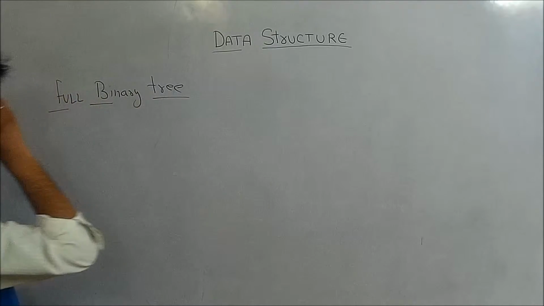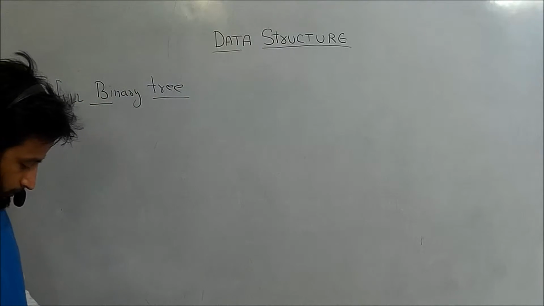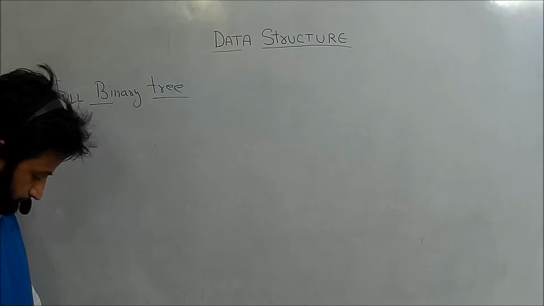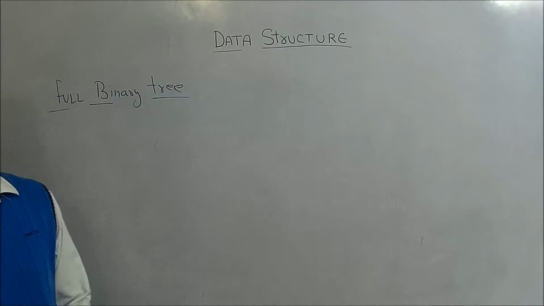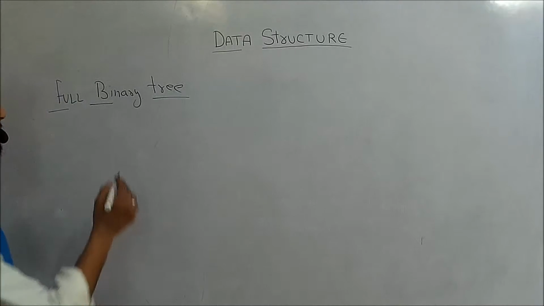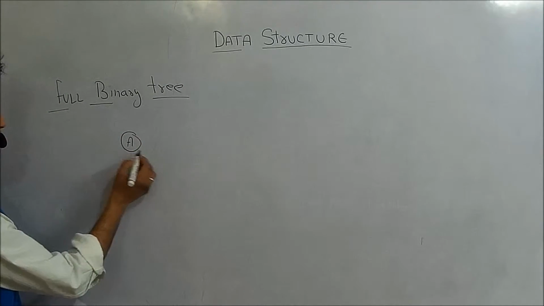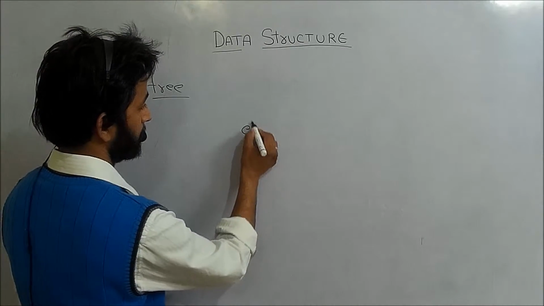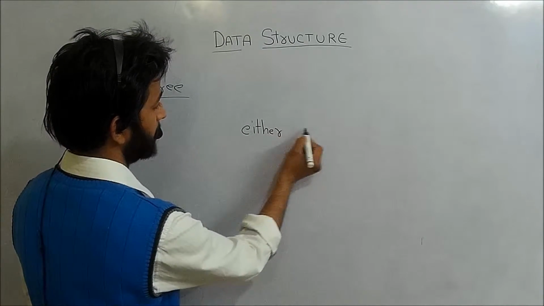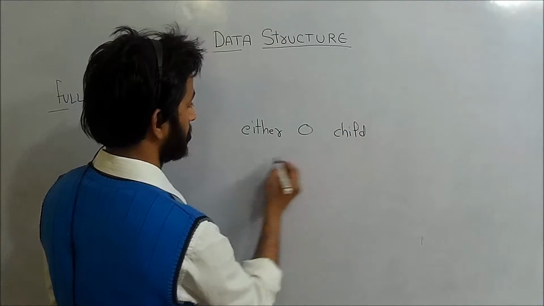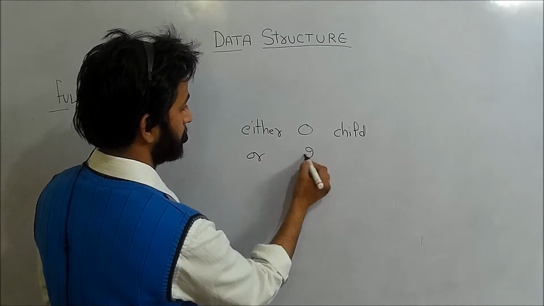Okay, full binary tree. So in case of full binary tree, each node in a tree will have either zero child or two child.